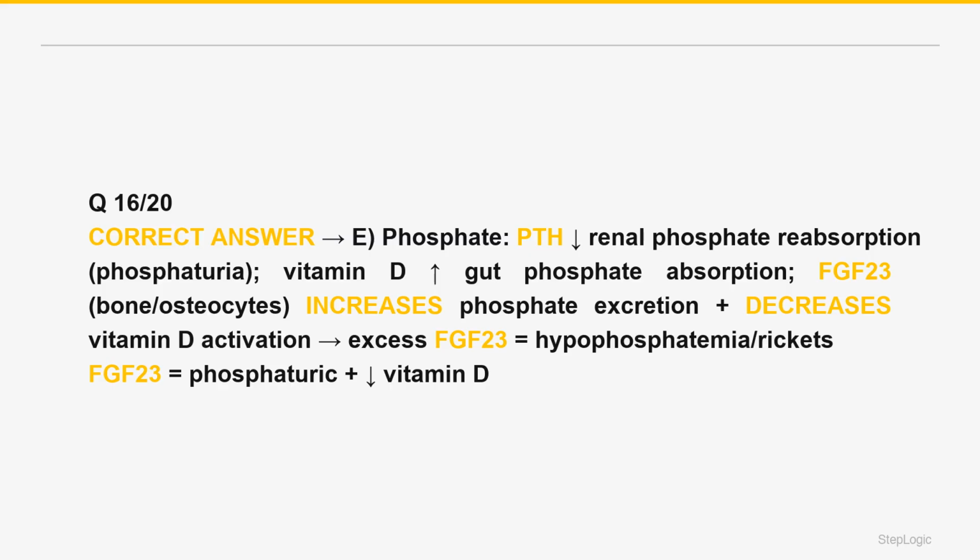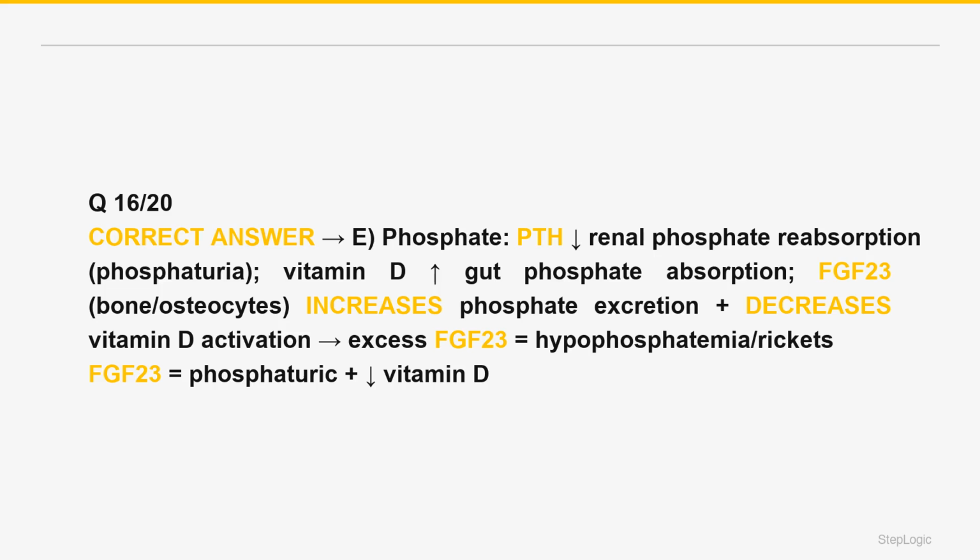FGF23, fibroblast growth factor 23, is the high-yield phosphotonin secreted by osteocytes or osteoblasts in bone when phosphate is high. FGF23 does two things, both lowering phosphate. It increases renal phosphate excretion, inhibiting the sodium-phosphate cotransporter, and it decreases the activation of vitamin D, inhibiting 1-alpha hydroxylase and stimulating its breakdown, which further reduces gut phosphate and calcium absorption. So excess FGF23 causes hypophosphatemia and rickets or osteomalacia, e.g. X-linked hypophosphatemia.